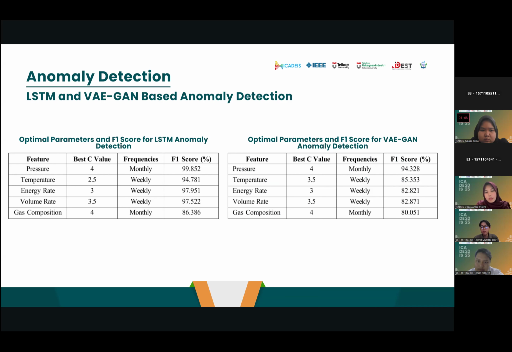In the case of our experiment, LSTM performed better than VIGAN in detecting anomalies in time series data, with a higher F1 score on all features. So the advantage of LSTM is its ability to capture temporal patterns, but it's slower in training and prone to overfitting.